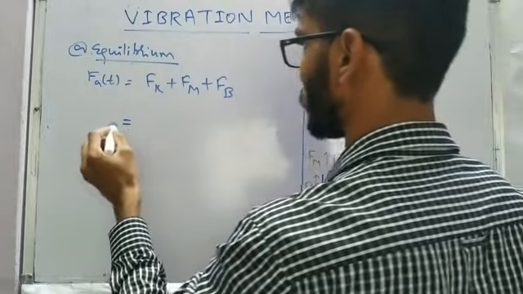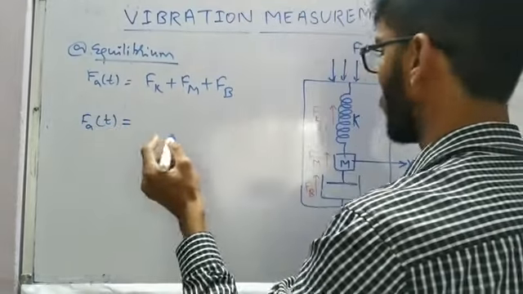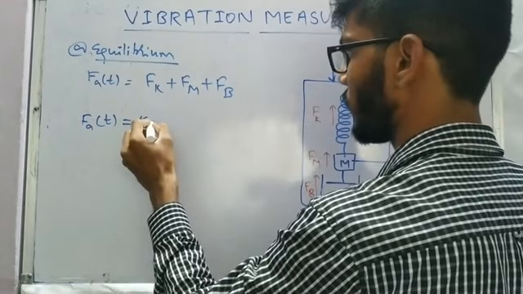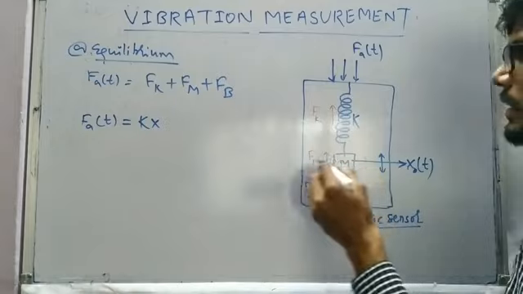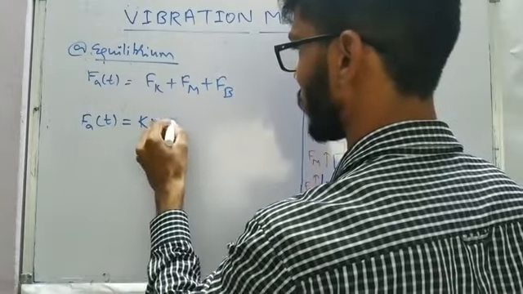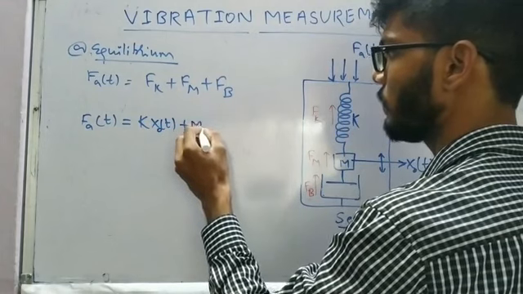So force due to acceleration, we will keep as it is, and force due to spring we can write as kx. We are assuming the displacement is going to be x, which is taken as x naught of t. And force due to mass is given as ma.